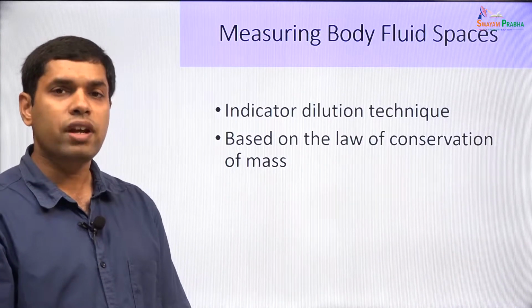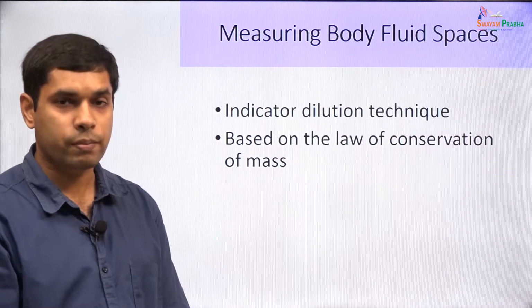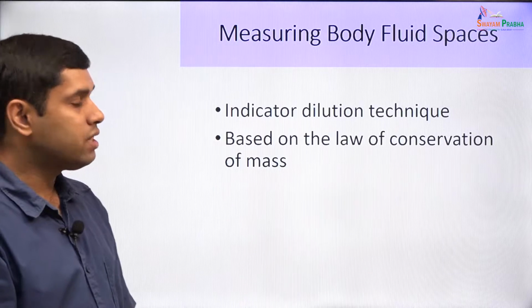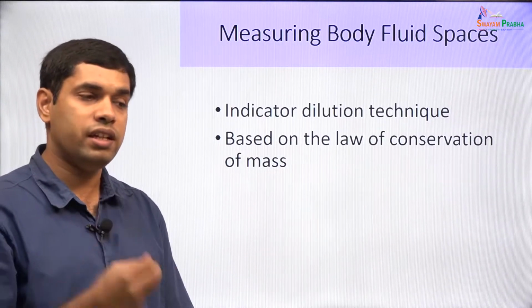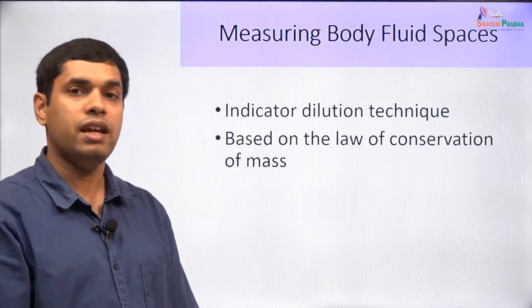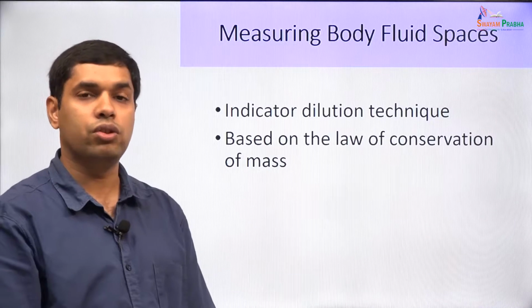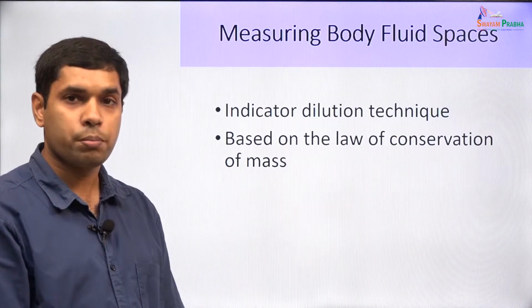Now let us look at how we can measure these different body fluid spaces, and the way this is done is by the indicator dilution technique, where we take a certain amount of a dye and we dilute it within that body space, measure it and see what is the final concentration. And this is based on the law of conservation of mass. So what is it that we do?